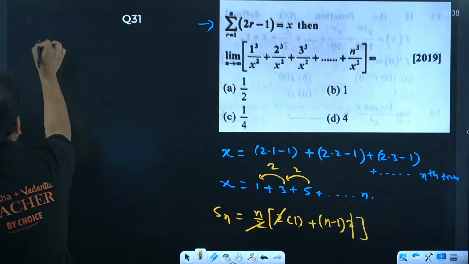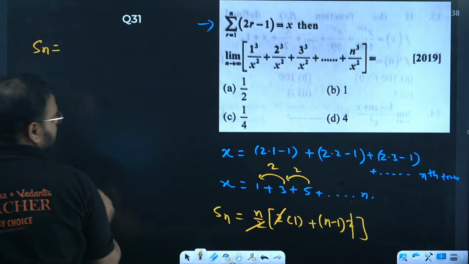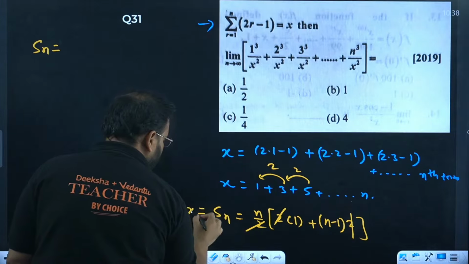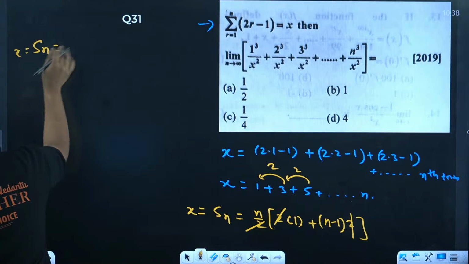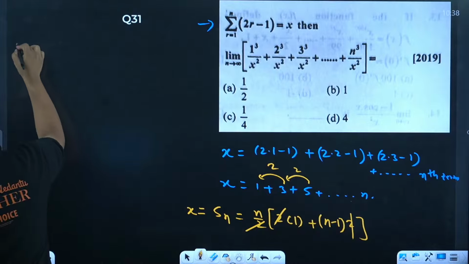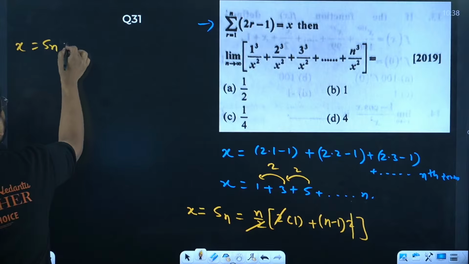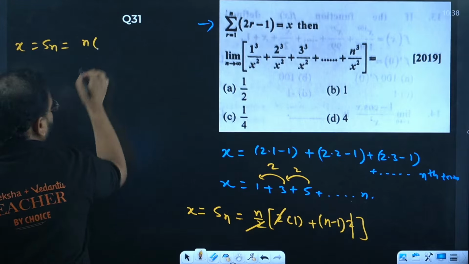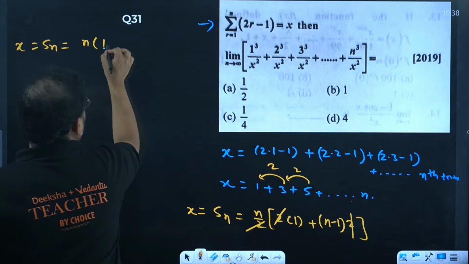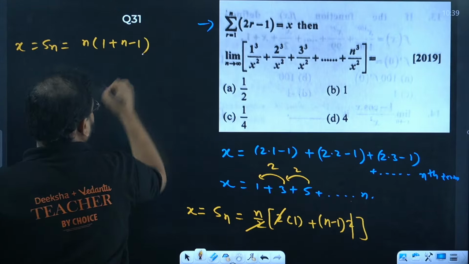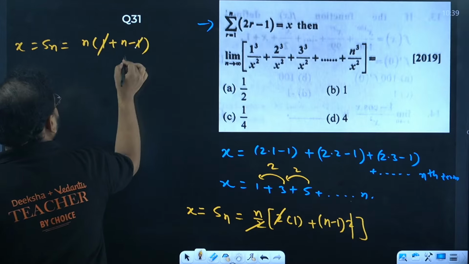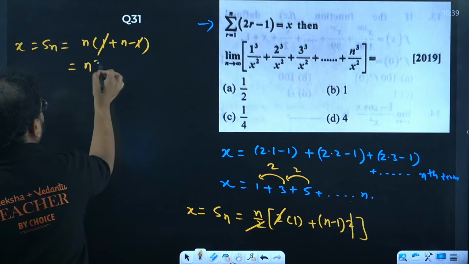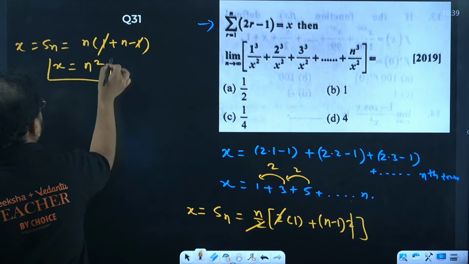Continue. I'm getting sum of n terms, which is nothing but x only. So I'm getting x equals to sum of n terms equals n into, inside the bracket, 1 plus n minus 1. Open this bracket, n minus 1. So 1 and 1 cancel, sir. n square. So I'm getting the x value as n square.